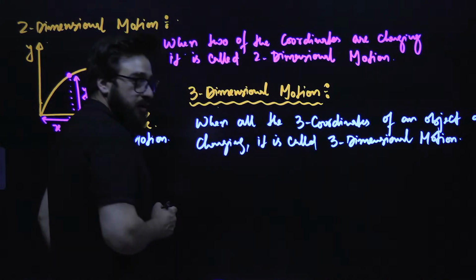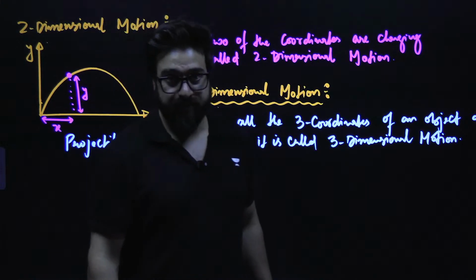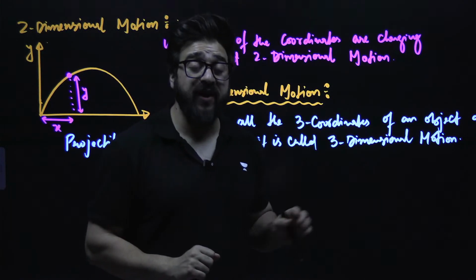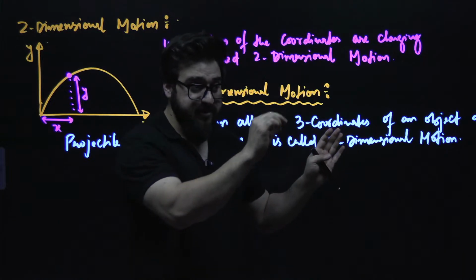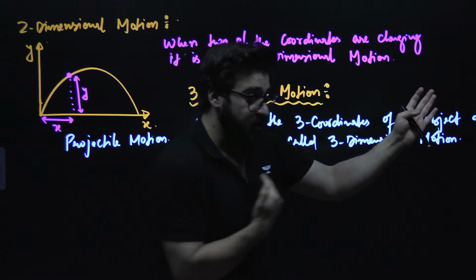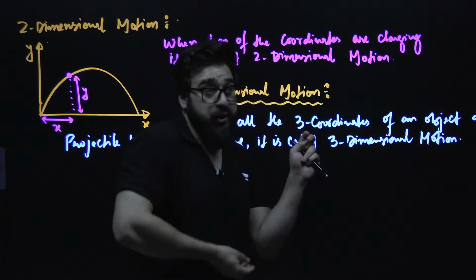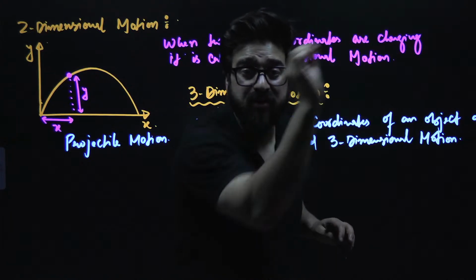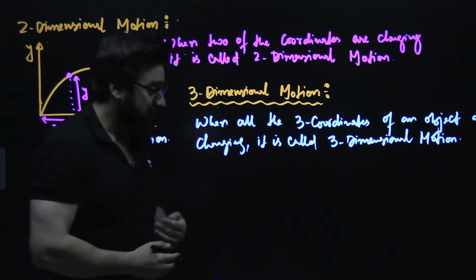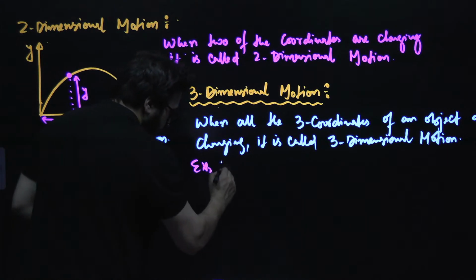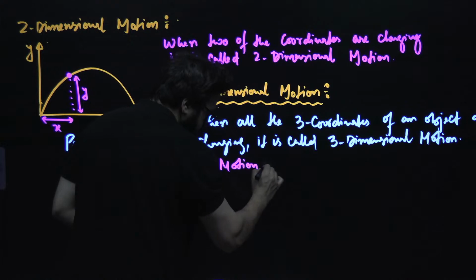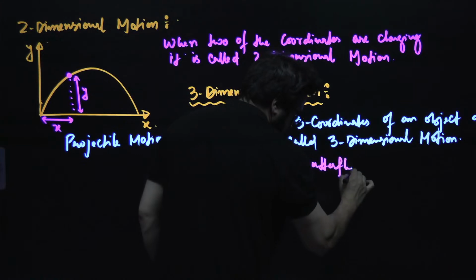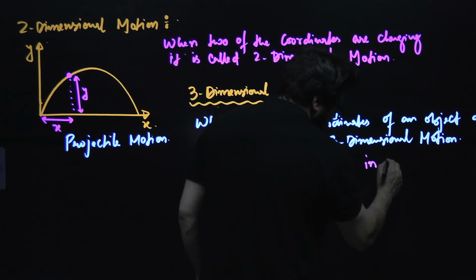Example: motion of a butterfly in the garden. If you throw a stone in the air, that is two-dimensional motion. What is the motion of the butterfly? Something like this. It goes forward in x, it goes upwards also, and it comes out also. It is moving in all three coordinates, all three axes. So we say, example: motion of a butterfly in a garden.